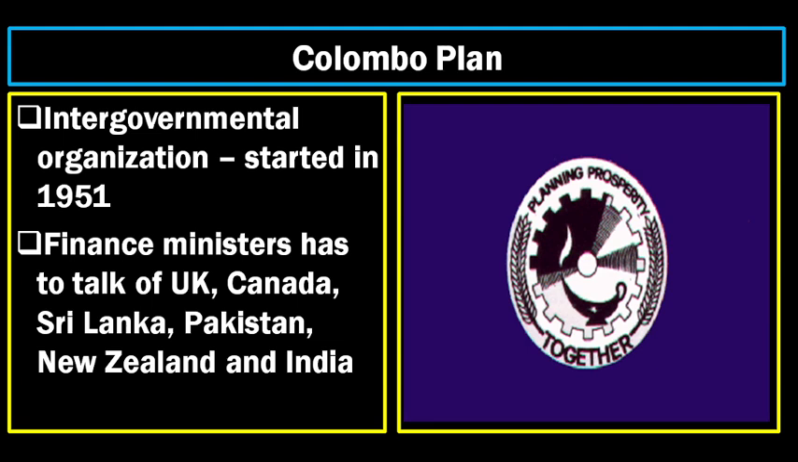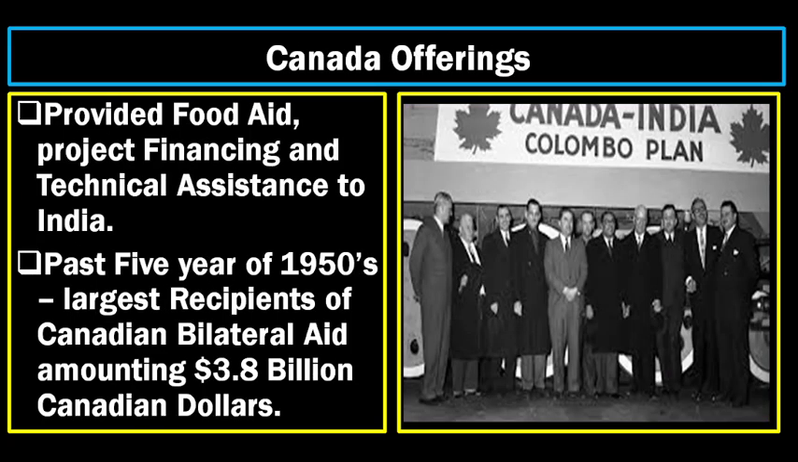Through this Colombo Plan, India had vigorous discussions with Canada, which resulted in Canada's offerings to India. Canada provided food aid, project financing, and technical assistance to India, for whatever India built in the first five-year plan and second five-year plan together. In the 1950s itself, during the first and second five-year plans, we were a large recipient of Canadian bilateral aid, almost 3.8 billion Canadian dollars.